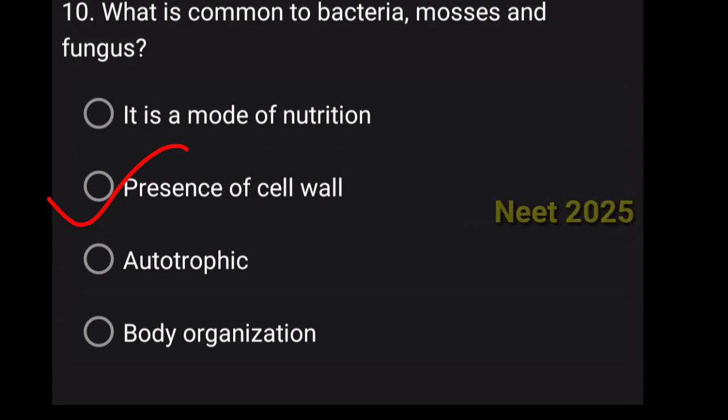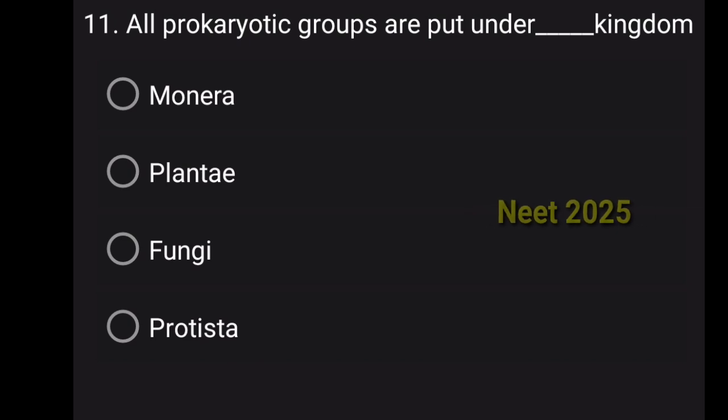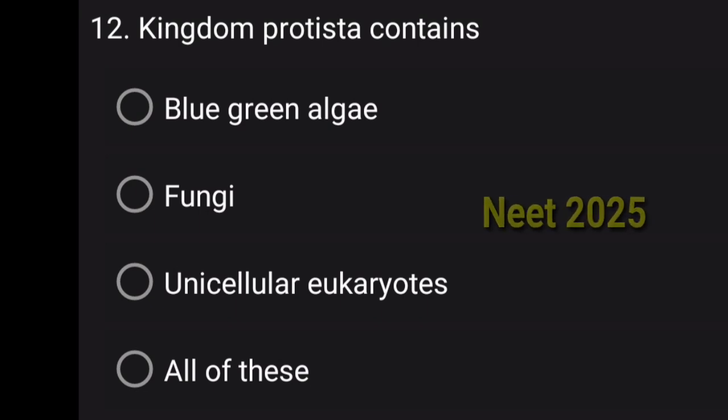Let's move on to the next question. All prokaryotes groups are put under this kingdom. The answer is, it is A, Monera, right? Because Monera includes all prokaryotic organisms, you know that. Kingdom Protista contains, kingdom Protista means unicellular eukaryotic organisms, definitely. So the correct option is option C, unicellular eukaryotic organisms, because in Protista everyone is eukaryote, right?